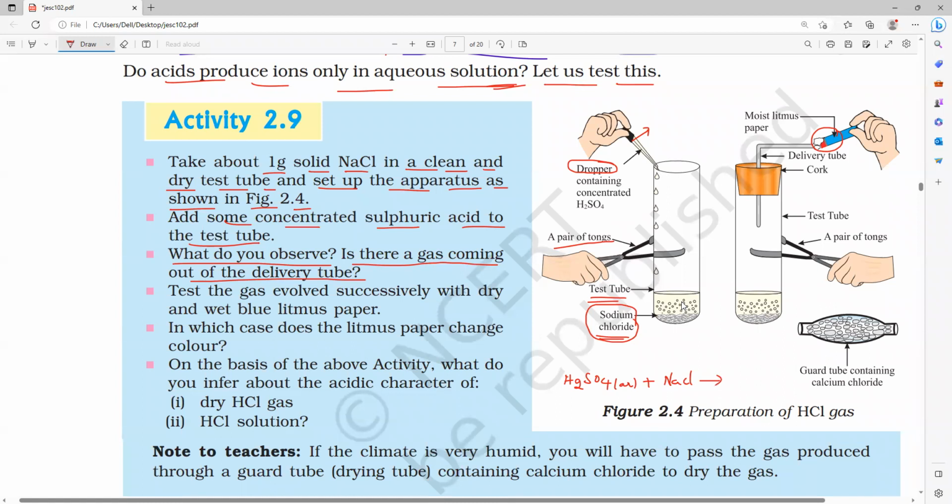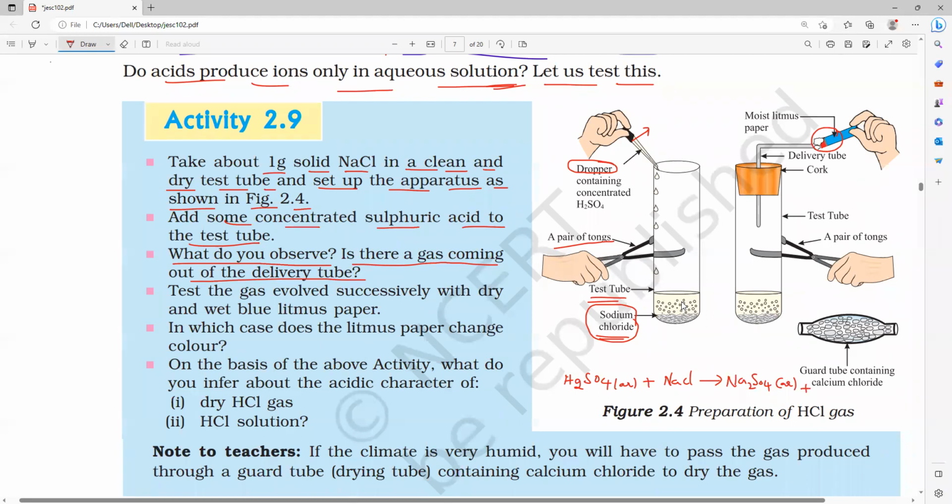Can you tell me what products will come? Everybody, I want to know who will say first. Sodium sulfate plus hydrogen chloride. Yes. Hydrogen chloride or hydrochloric acid. We get sodium sulfate, Na2SO4, in the aqueous state.